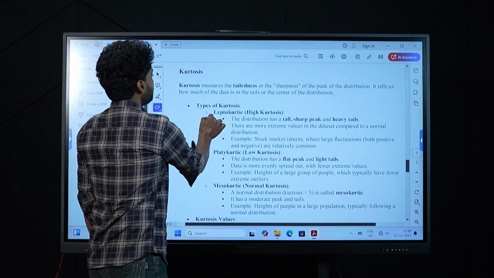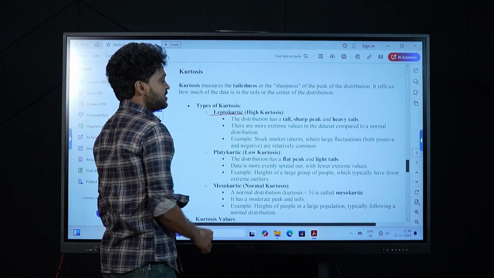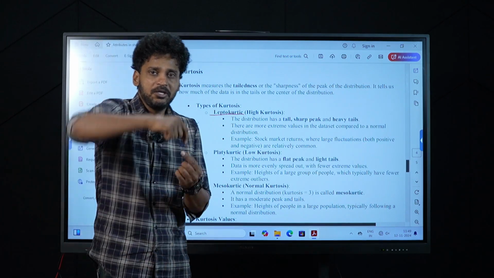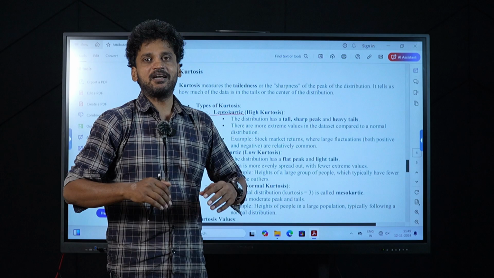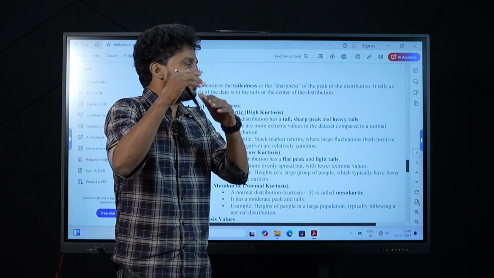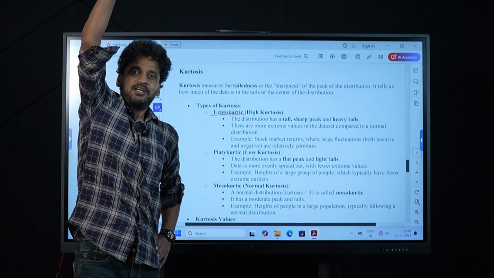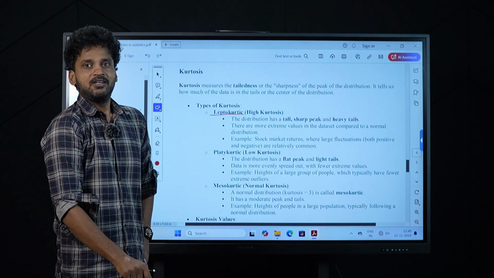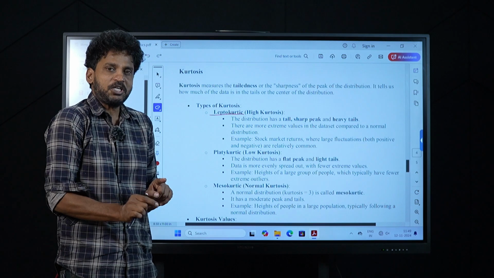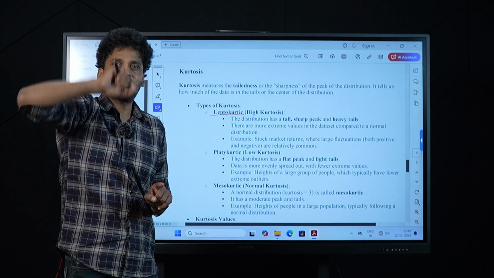What is leptokurtic? Leptokurtic states high kurtosis. There will be huge peaks. For example, the stock market. The stock market is the best example for leptokurtic. Suddenly there will be highs, and at the same time there will be lows. The peaks will have sharp curves, sharp edges.